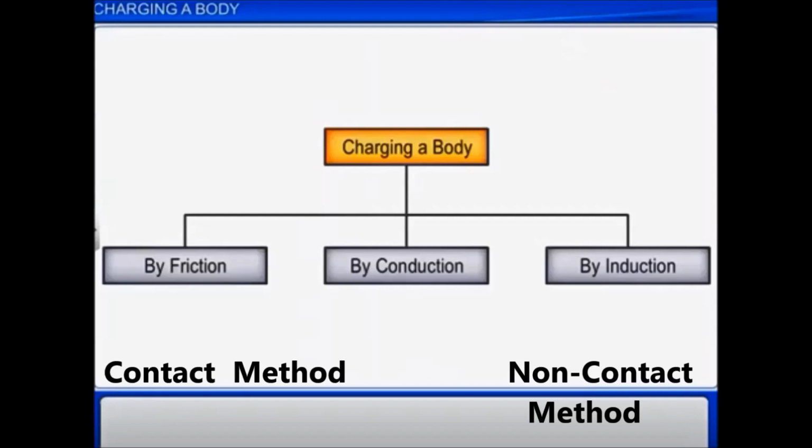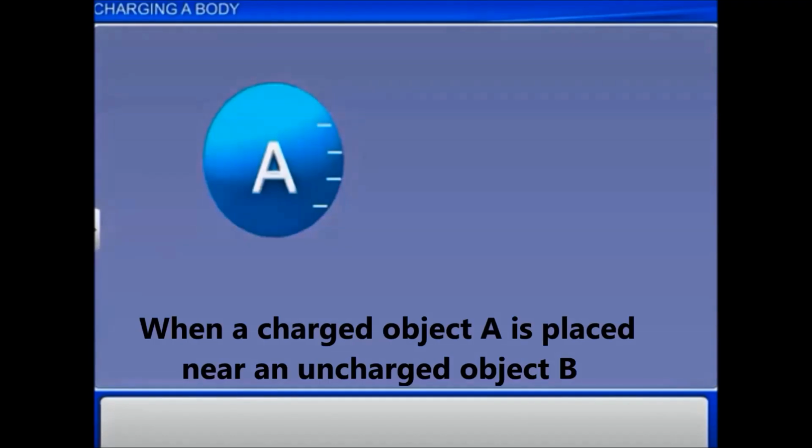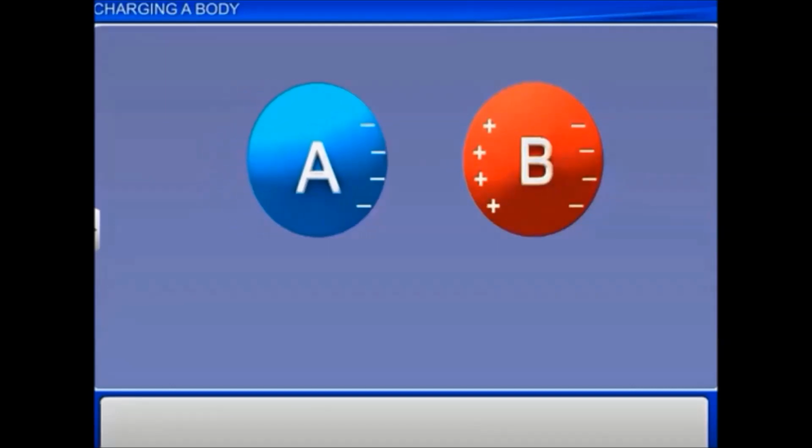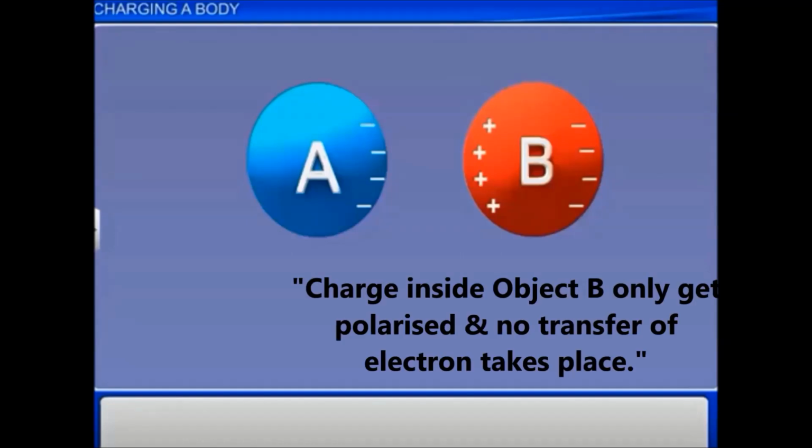We can also charge a body without contact in the third method, that is charging by induction. When a charged object A is placed near an uncharged object B, then object A attracts opposite charge towards itself and repels the same charge of object B. In this case, the charges inside object B are only polarized and no transfer of electrons takes place.